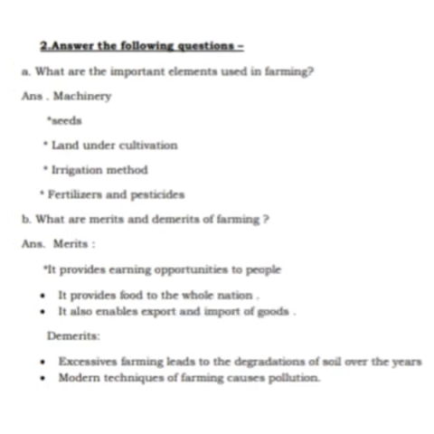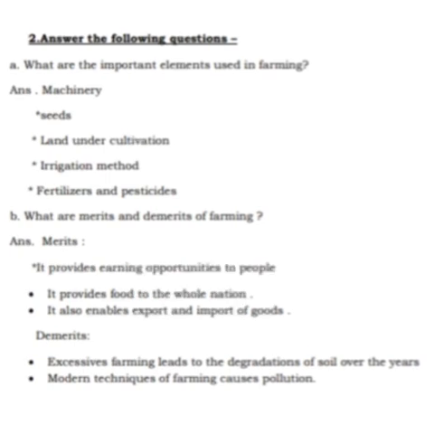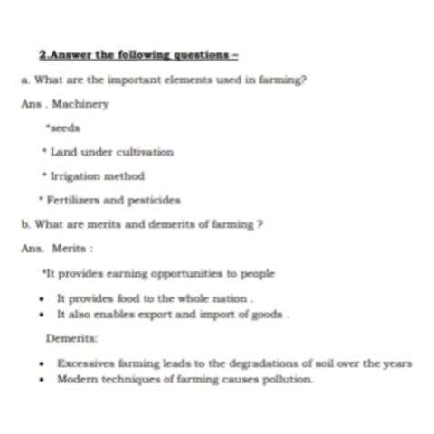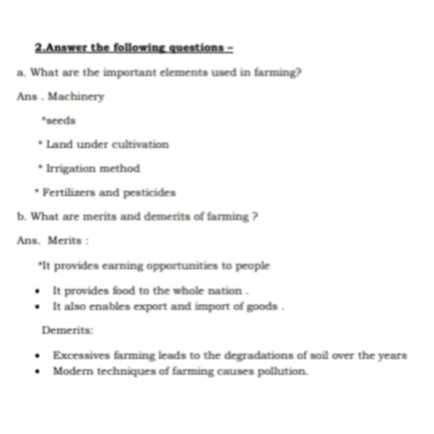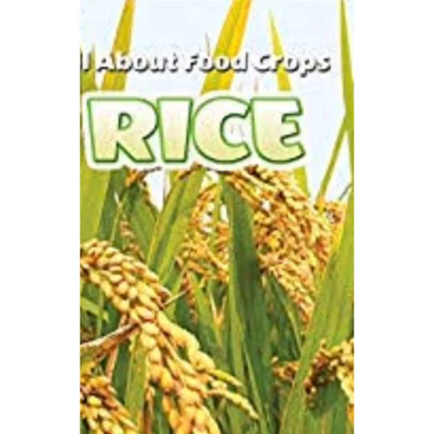The answer for this question is: first one, machinery. Second, seeds. Third, irrigation method. Fourth, land under cultivation. And the last one, fertilizers and pesticides. So these were the elements used in farming.